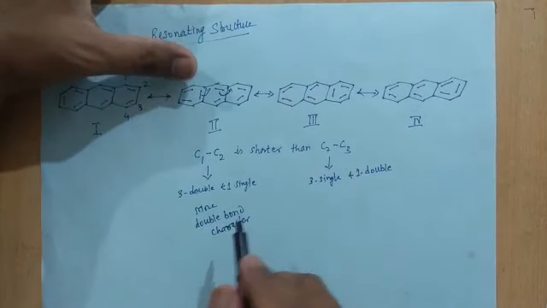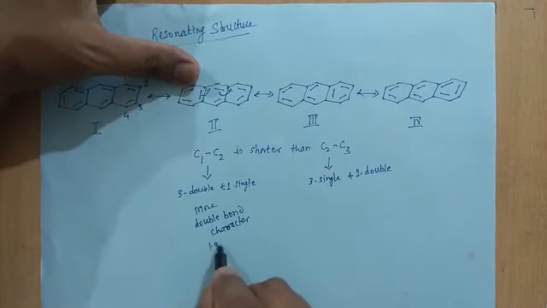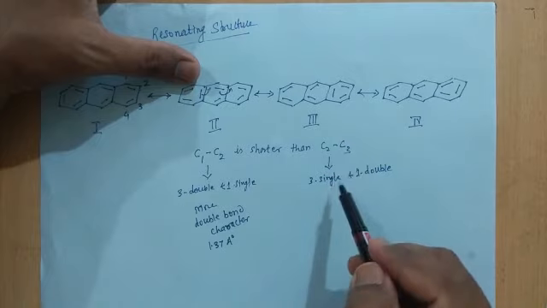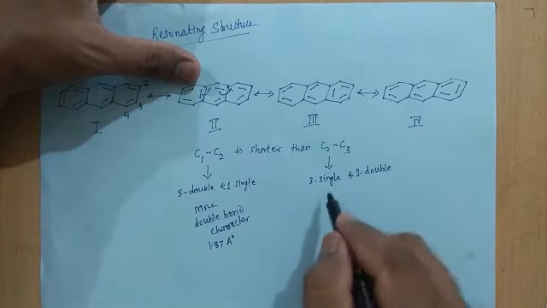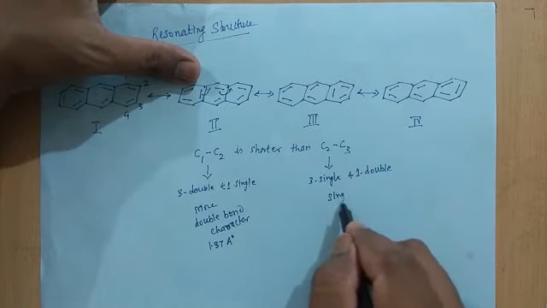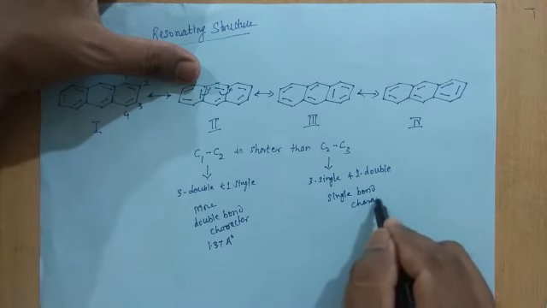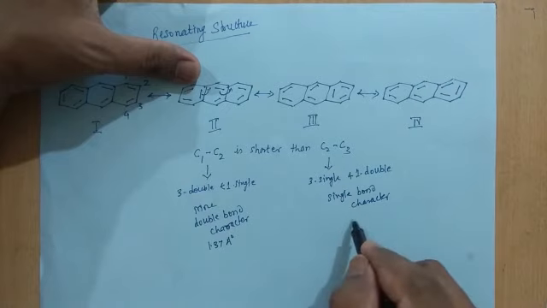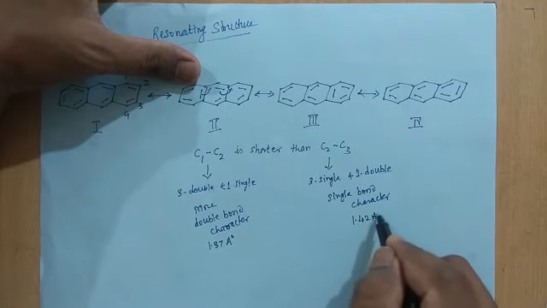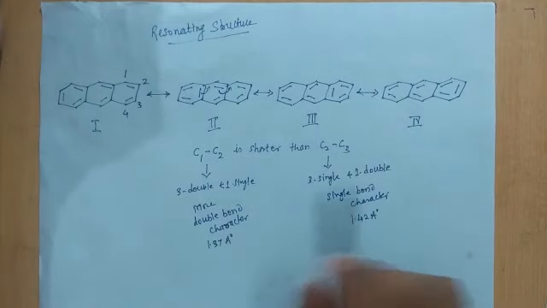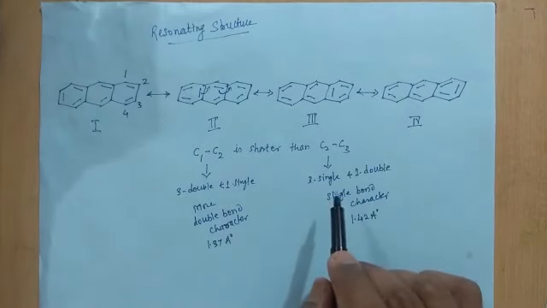Exactly, it is 1.37 angstrom, whereas the C2-C3 bond has more single bond character, and exactly its bond length is 1.42 angstrom. So this is how we have to explain this.